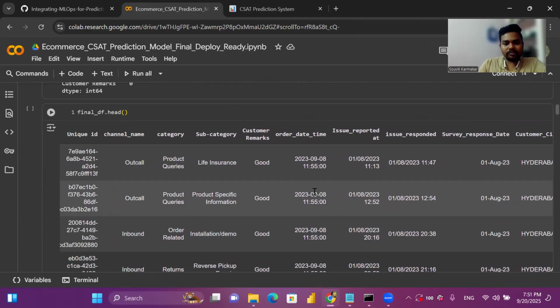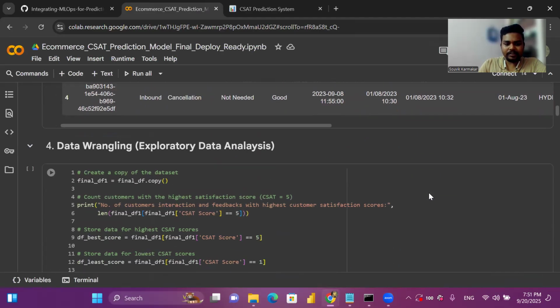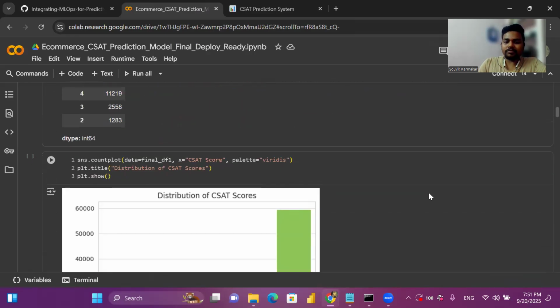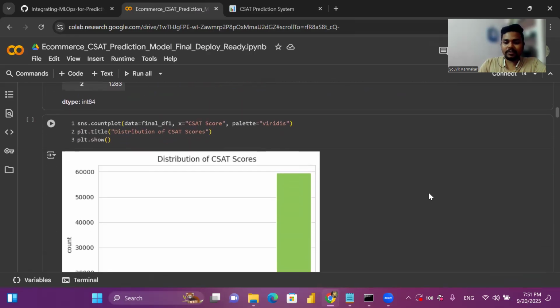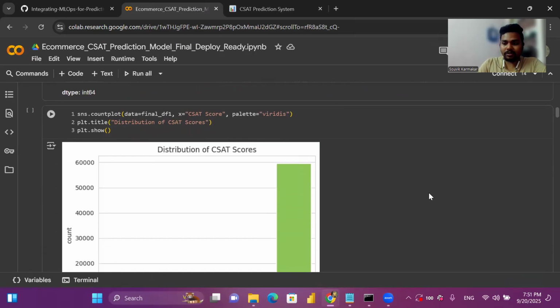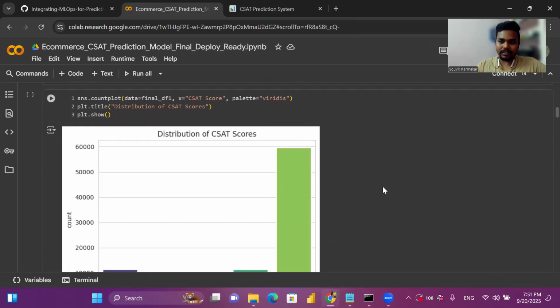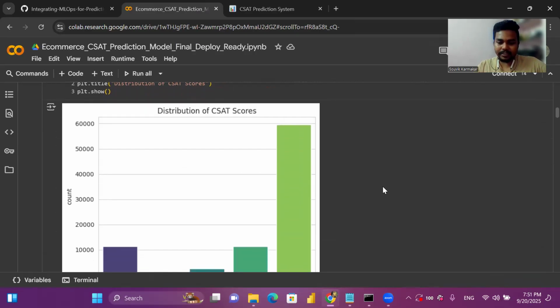After pre-processing, this is the overview of the data set. Now let's start with the exploratory data analysis part. I will not spend more time on this because the project code is too much. We have to cover the main parts also, like the VIF part, feature pre-processing, feature selection, and the main part, model building. So we will see only the main important EDA.